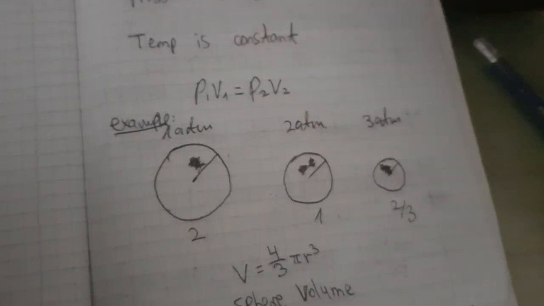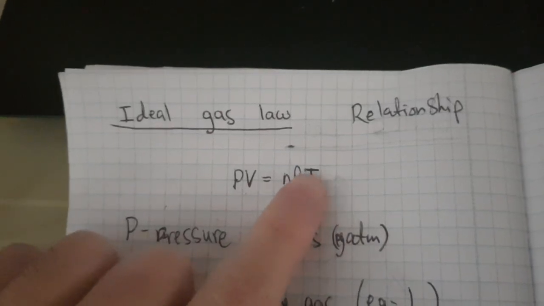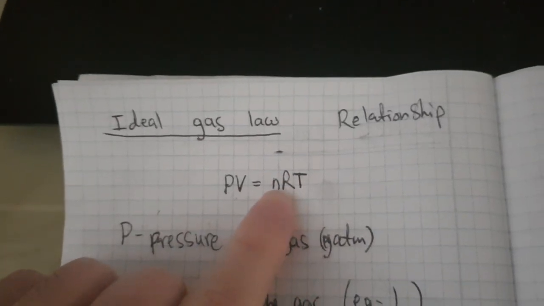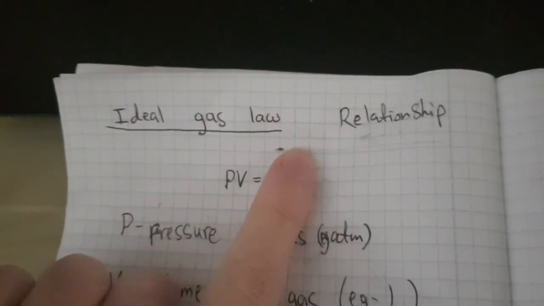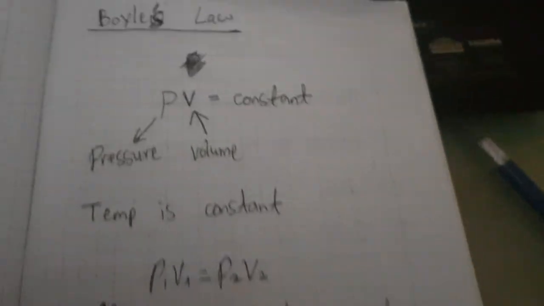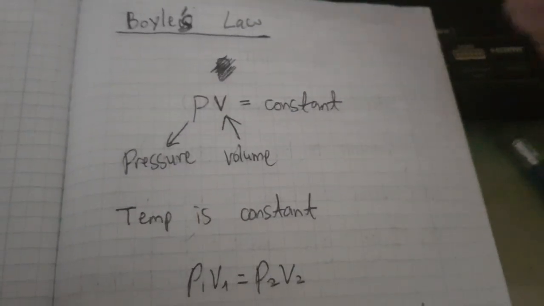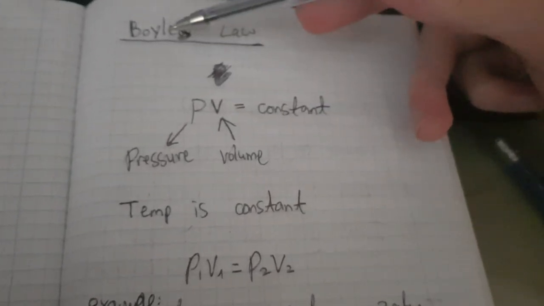This is quite important. Boyle's law is very important, and it is a derivative of the ideal gas law. If you remember, the ideal gas law states that P times V equals nRT, and if the T is constant and the amount of gas is constant, so nRT is constant, you get PV equals constant, which is exactly Boyle's law. So Boyle's law is a derivative of the ideal gas law in certain circumstances where the temperature is constant and the amount of gas is constant. Then you can say that PV equals a constant value, and this is Boyle's law.